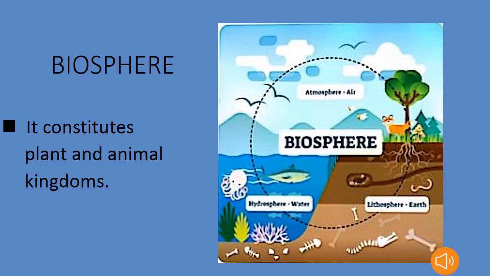So next we will move on to biosphere. Biosphere constitutes the plant and animal kingdoms. Biosphere can also be called the living world. In this domain, the land, air and water, all these three interact with each other to support life.